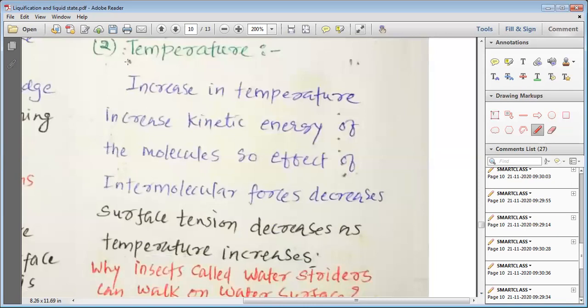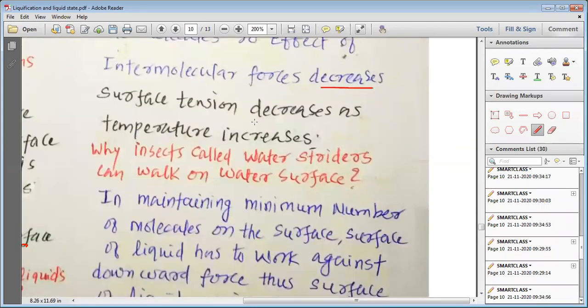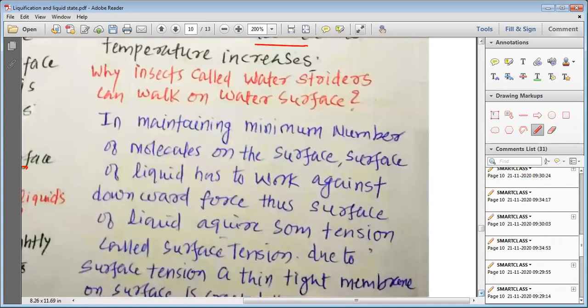The second factor that affects the surface tension is temperature. Increase in temperature, my dear students, increases the kinetic energy of the molecules. So the effect of intermolecular forces decreases. So if you increase the temperature, the intermolecular forces decrease, and thus the surface tension also decreases. So surface tension is inversely proportional to the temperature.